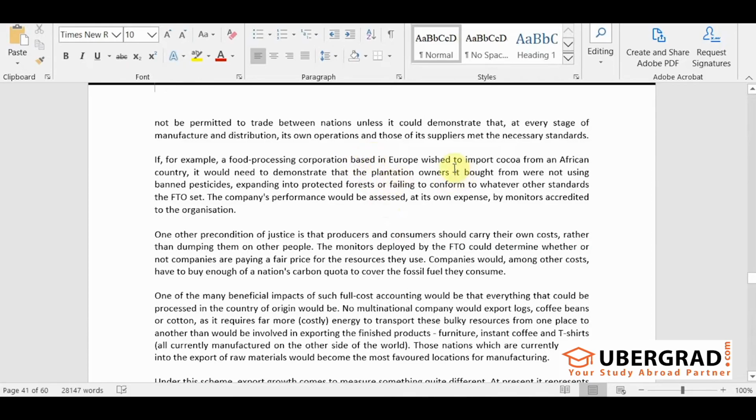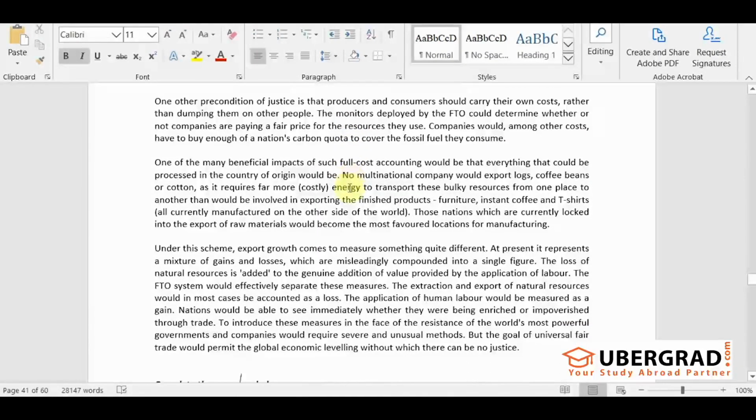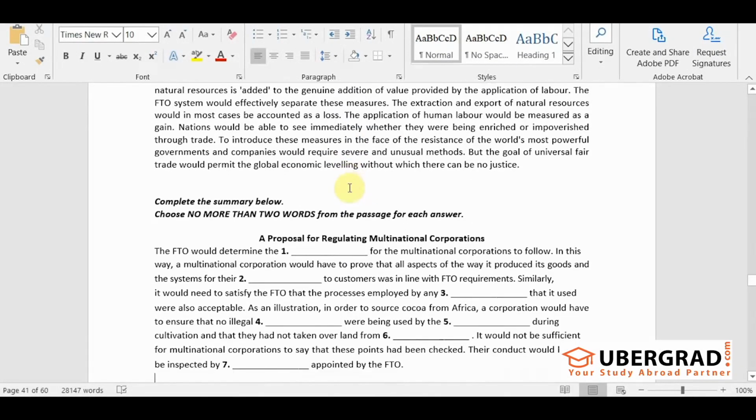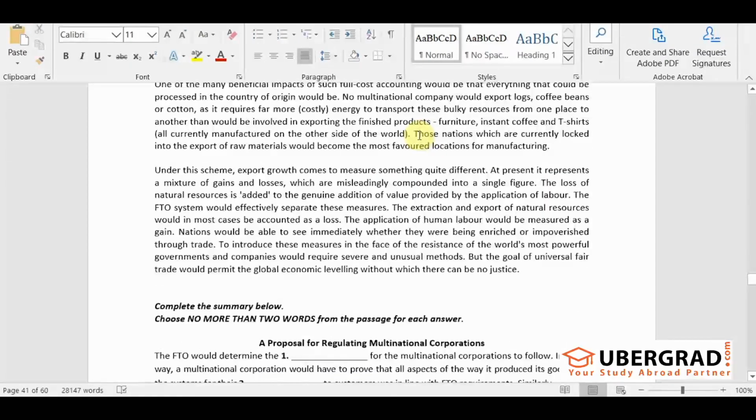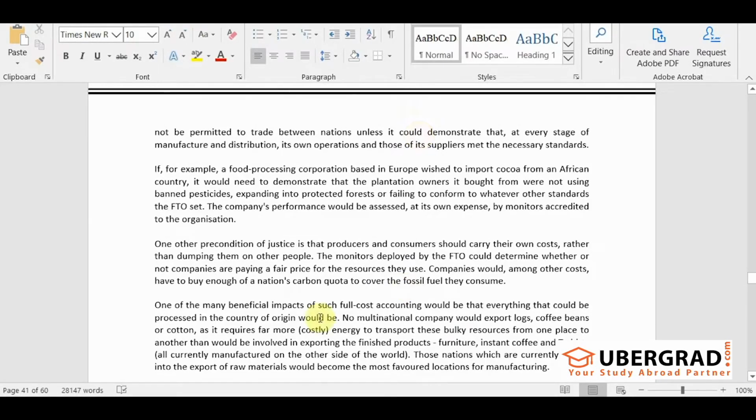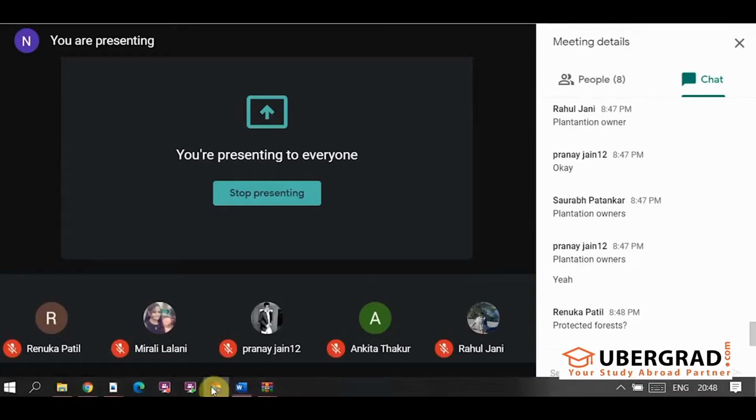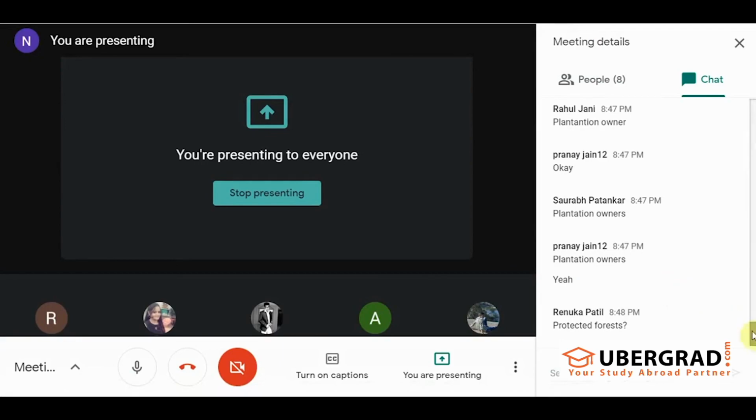You have to show that the plantation owners it bought from were not using banned pesticides. So who were not using banned pesticides? The plantation owners who are growing the cocoa. In the process of growing cocoa, they should not use illegal or banned pesticides during cultivation, and they had not taken over land from dash. So they should not take land from what?